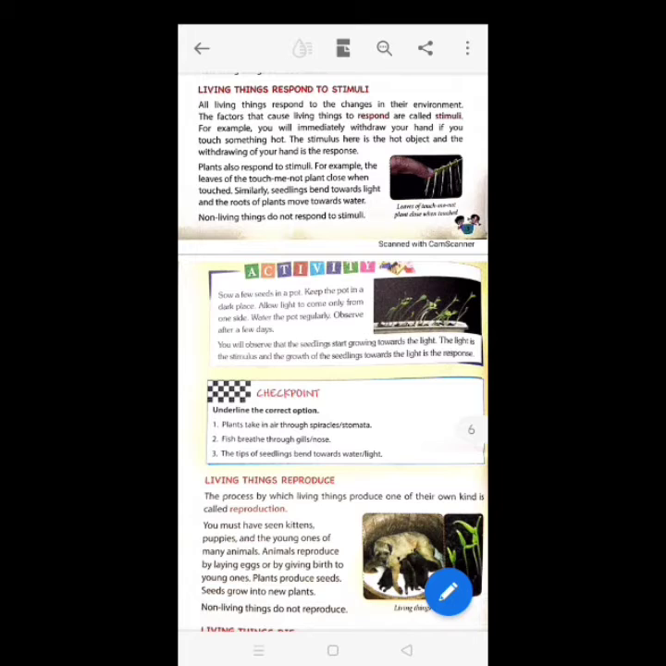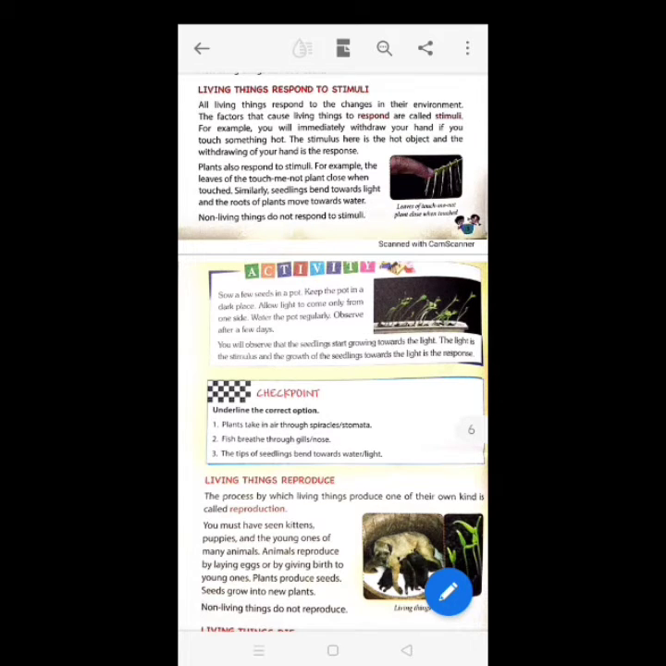Plants also respond to stimuli. For example, the leaves of the touch-me-not plant close when touched. Similarly, seedlings bend towards light and the roots of plants move towards water. Non-living things again do not respond to stimuli.